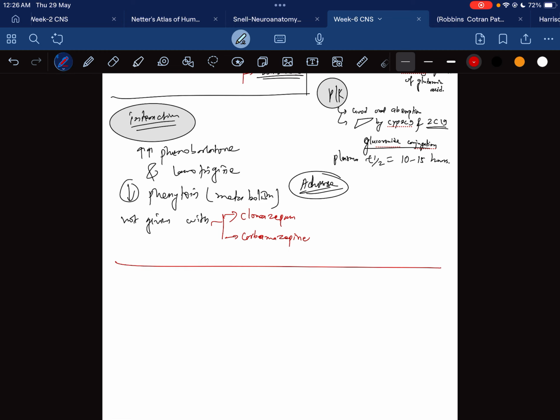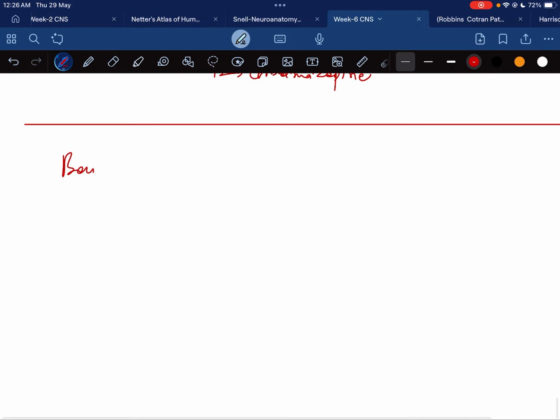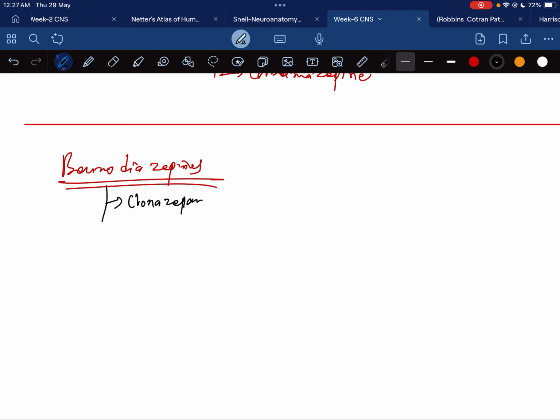Now moving on to another group of drugs. This is known as benzodiazepines. The drugs that fall in this group are clonazepam, then diazepam, then lorazepam, then clobazam.